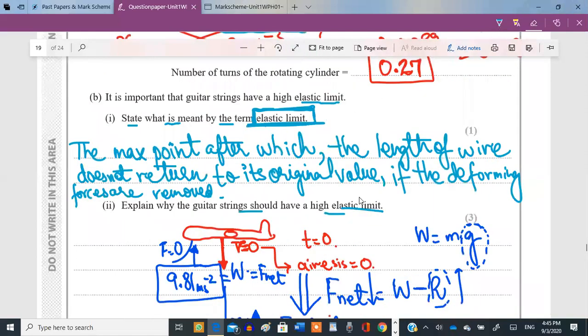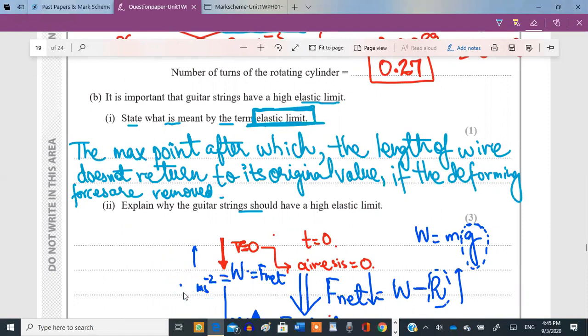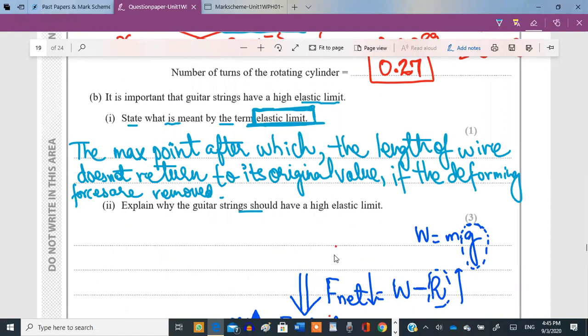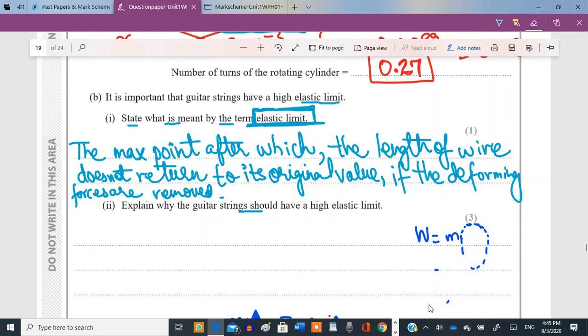Okay, so these guitar strings, elastic limit is important in order to allow them to return back to their original value after the deforming forces are removed. First of all, it prevents it from breaking. Well, high elastic limit means high breaking point as well. And secondly, the strings can return back to their original point, so this maintains tension in the wire as well. Thirdly, the strings might be able to withstand this force and then return back to their original point. So it's the same thing. It's given us 3 marks, so we'll need to think of at least 3 points.